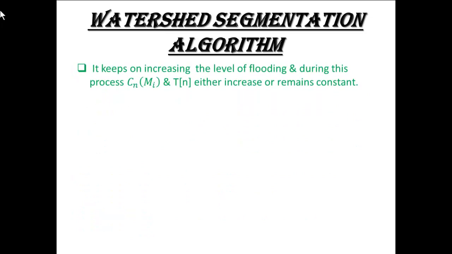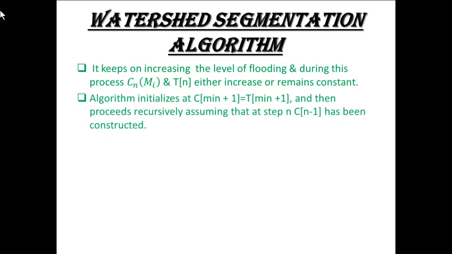It keeps on increasing the level of flooding, and during this process Cn(Mi) and T[n] either increase or remain constant. The algorithm is initialized with C[min+1] equal to T[min+1] and then proceeds recursively, assuming that at step n, C[n-1] has been constructed.